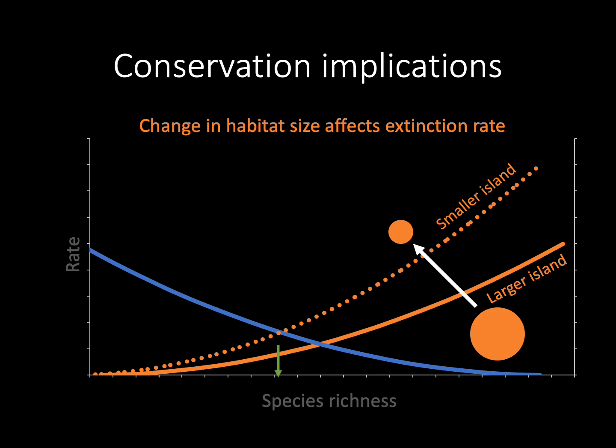Thus, we'd expect fewer species on this now smaller patch or island of habitat. We'd expect a similar effect from lower colonization rates to simultaneously occur too.